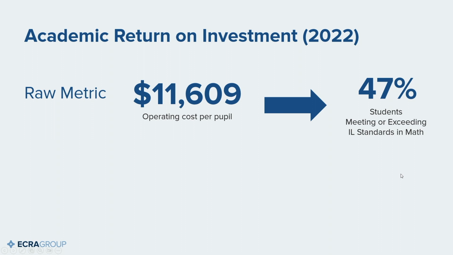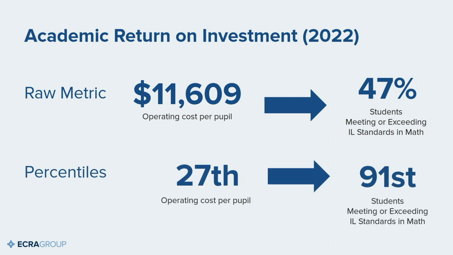If you look at the raw metrics contained in the analysis, you'll find that this particular school district spends $11,609 per student. This is total operating cost per pupil. And in terms of the percentage of students that are meeting or exceeding math standards, they're at 47%. So they're spending almost $12,000 per student, and 47% of students are meeting or exceeding standards. If we convert that to percentiles, it tells a much different story. They're actually at the 27th percentile for spending, but they're at the 91st percentile for student performance. So they're spending more than 27% of districts, but outperforming 91% of them with respect to student achievement.